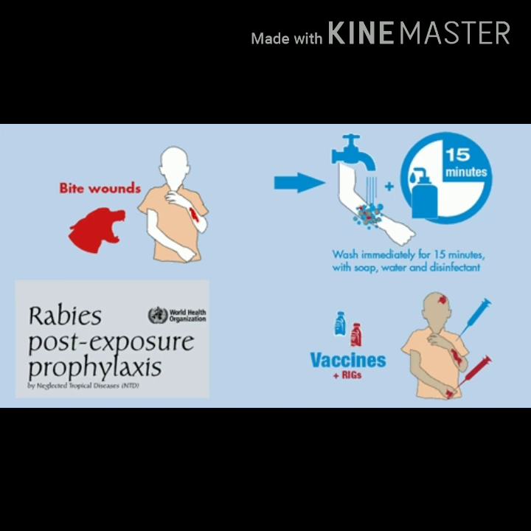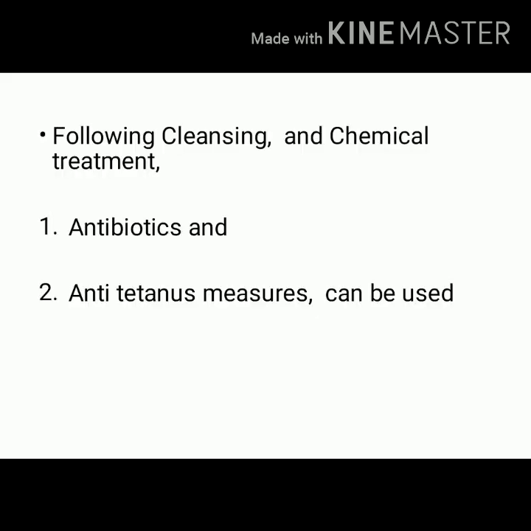And RIG, that is rabies immunoglobulin, is concerned with passive immunization. In cases of bites by rabid animals, this treatment should get followed by immunization against tetanus. So anti-tetanus measures should be taken, and to prevent secondary bacterial infections in case of open bleeding wounds, antibiotics can also be given.